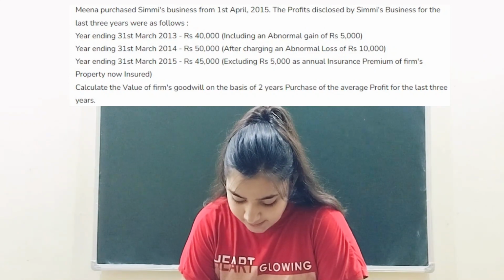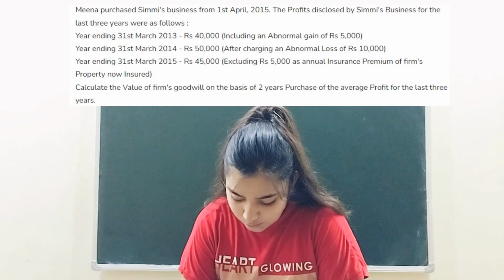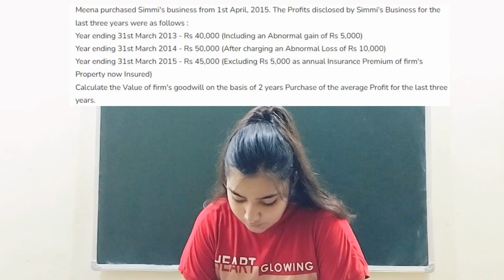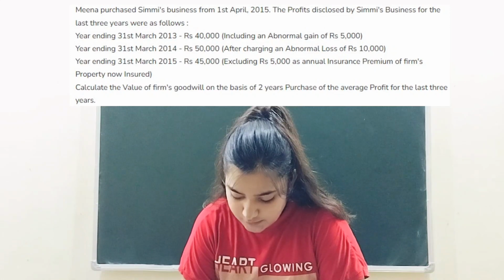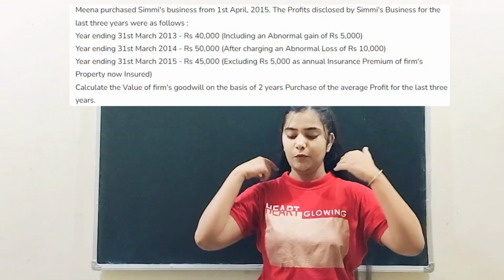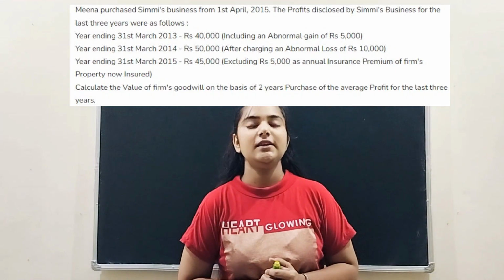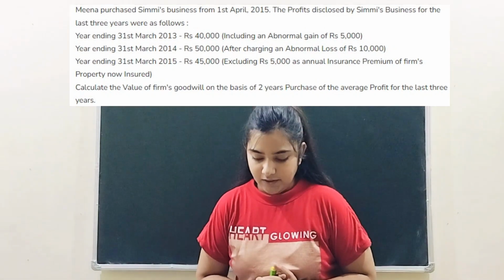And lastly, year ending 31st March 2015, rupees 45,000, excluding 5,000 as an annual insurance premium of firm's property now insured. Calculate the value of firm's goodwill on the basis of 2 years purchase of average profit for the last 3 years. So in this question, as you can see, they are talking about the 3 years, right?